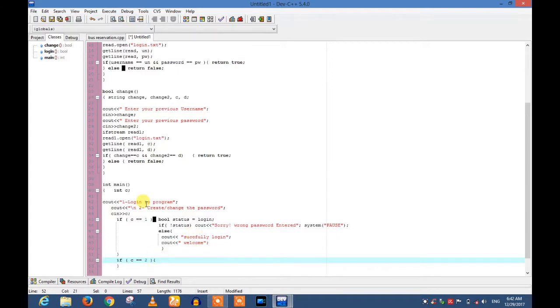The program will return to the Boolean statement 2. Bool status is equal to change. Change was the name of the Boolean statement, the rename which I gave to it. Bool status is equal to change,